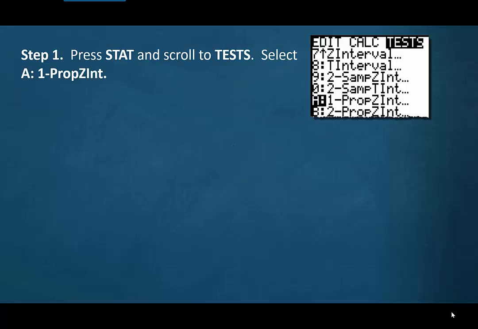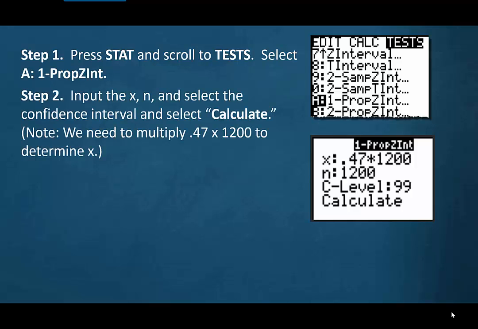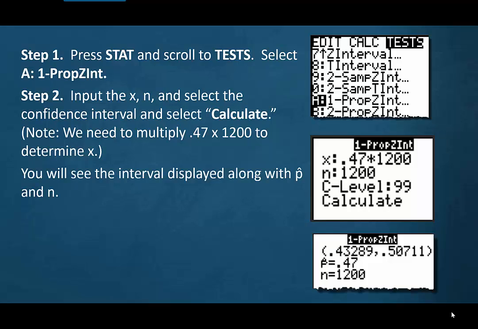So doing this using technology, we do the same as we did in the earlier example. Press Stat, scroll to Test, select A, 1-PropZInterval, put your X, put your N, and confidence level. Now note we need to multiply 0.47 times 1,200 to determine X. And often you'll need to round on this one. So when you put that in, it gives you a non-integer value. You need to round it to the nearest integer. And so you're going to see the interval displayed along with p hat. So our interval again is